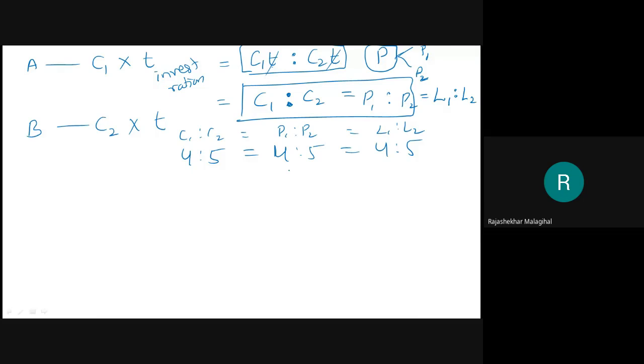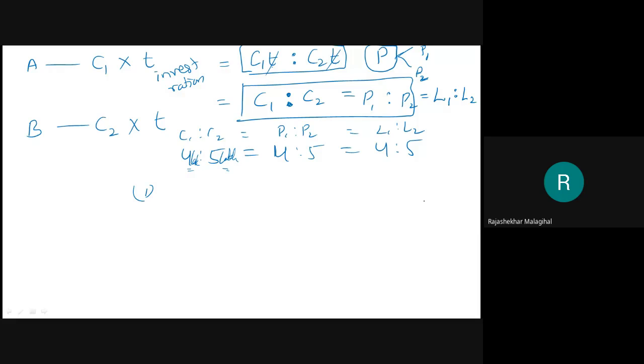But it will not give any exact meaning. What is the meaning of 4 is to 5? It means how much percent we need to distribute. Therefore, to solve this, what do we do? Here I'll solve only one problem. If 4 lakh rupees and 5 lakh rupees are invested, then this becomes 4 is to 5.